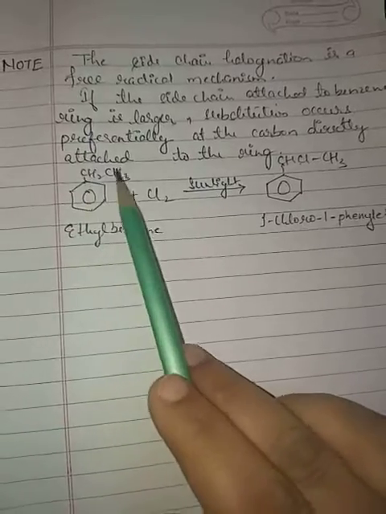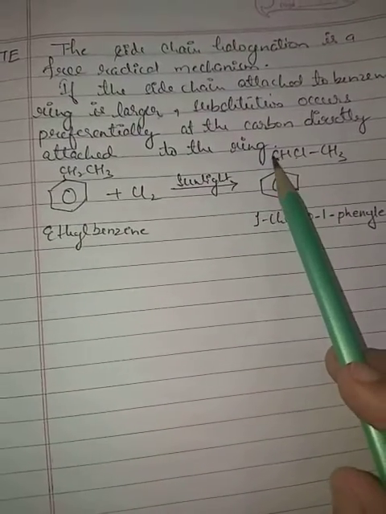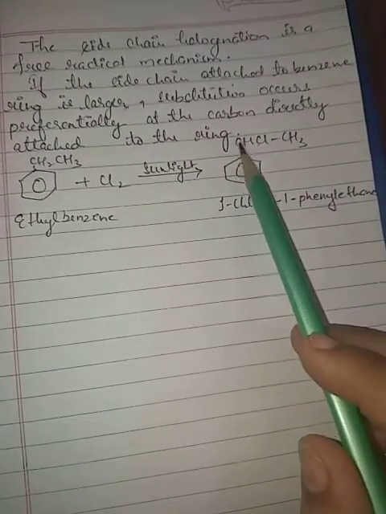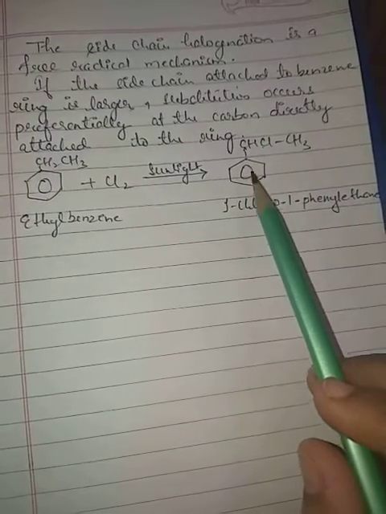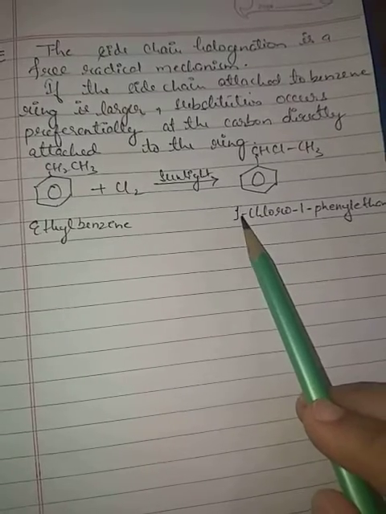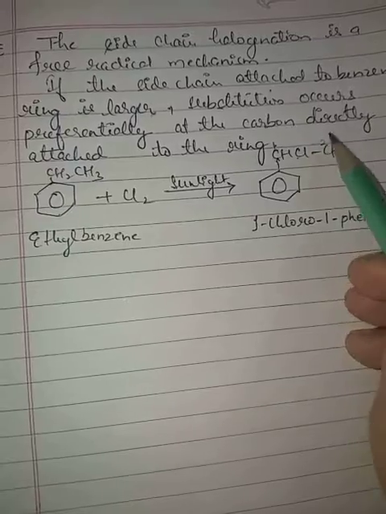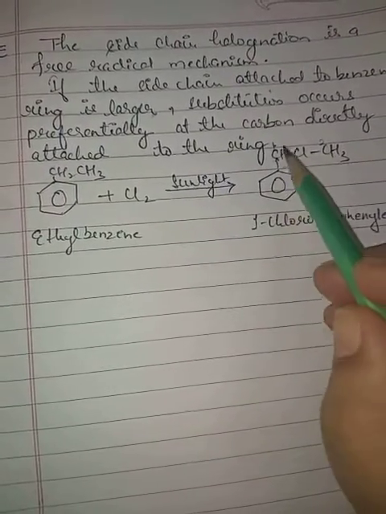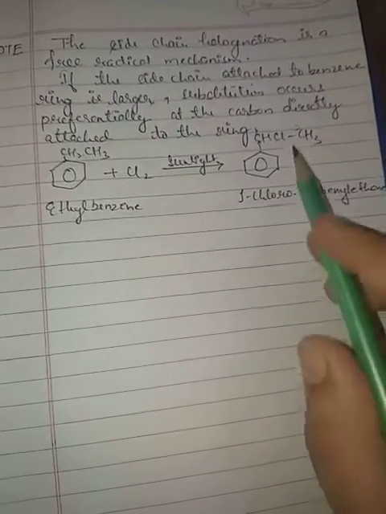This is ethylbenzene, and here we will get, see, two carbons are there, meaning ethane is there. To the first carbon chloro is attached, and to this first carbon only the phenyl group is also attached. Suppose this is the first carbon and this is the second carbon, so we get 1-chloro-1-phenylethane.